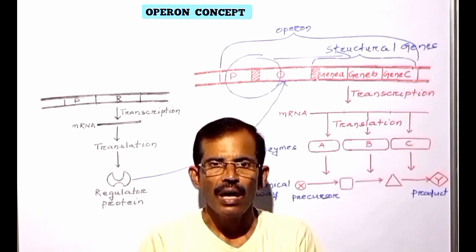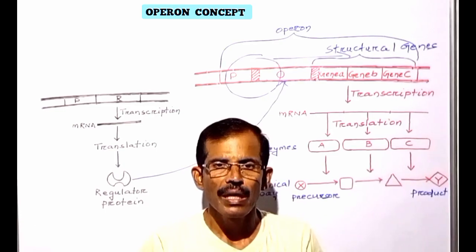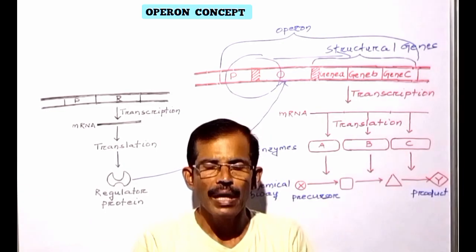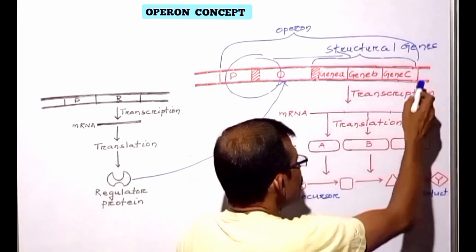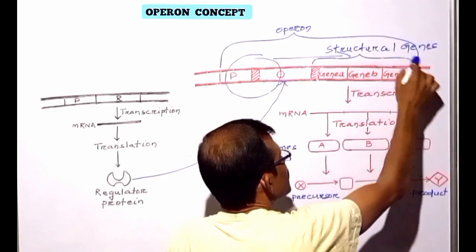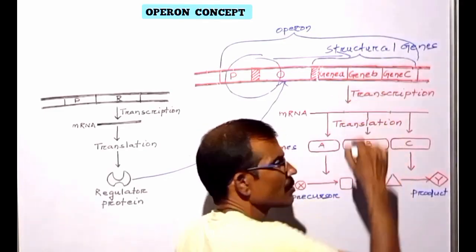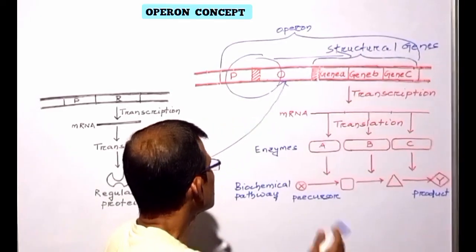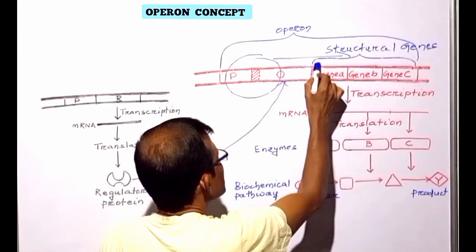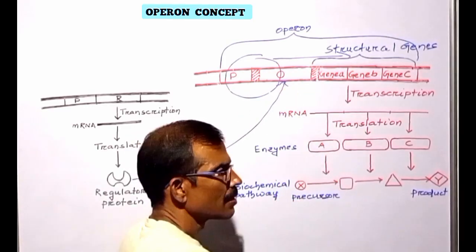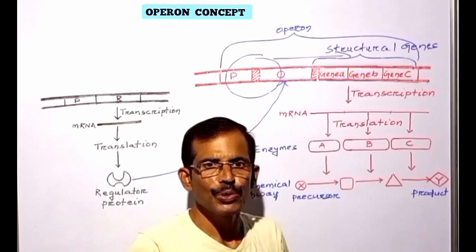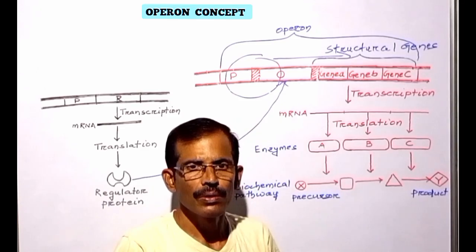The genes are often transcribed together into a single mRNA. A group of bacterial structural genes that have related function along with the promoter and additional sequences that control their transcription is called an operon.